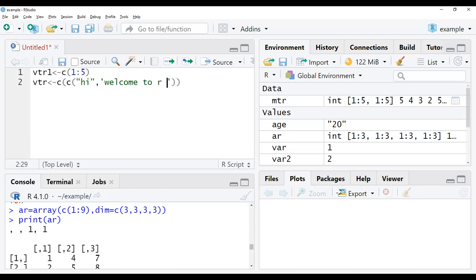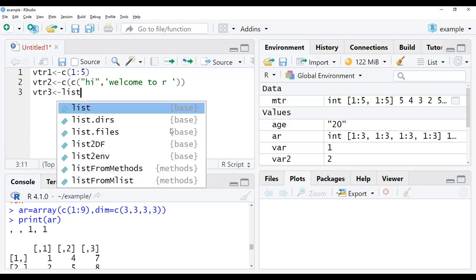So this is my data. So one more data I'll be giving here, vector 1, vector 2, and next vector 3 I'm giving over here.